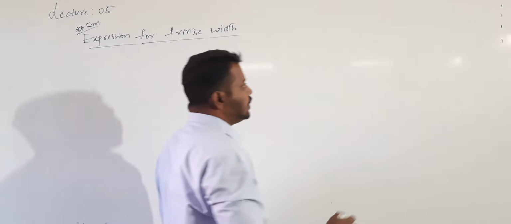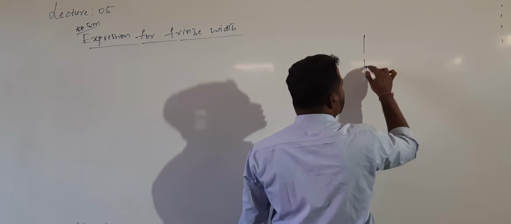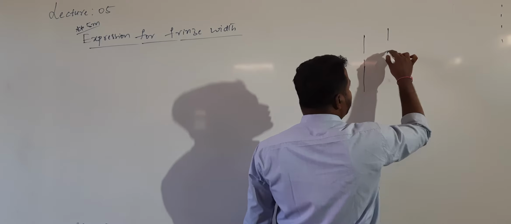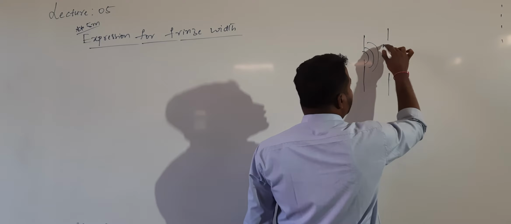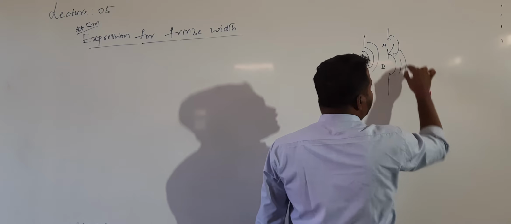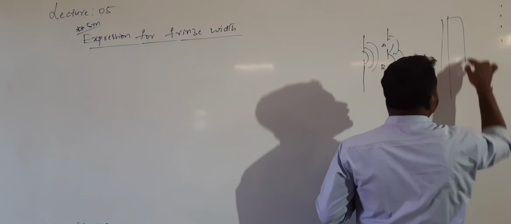So what is fringe width? Yesterday we saw Young's double slit experiment: a single source, a screen with a single slit, and then a screen with 2 slits. Light coming from S goes through A and B, and when the light from A and B is superimposed on a screen, we get alternating bright and dark bands.